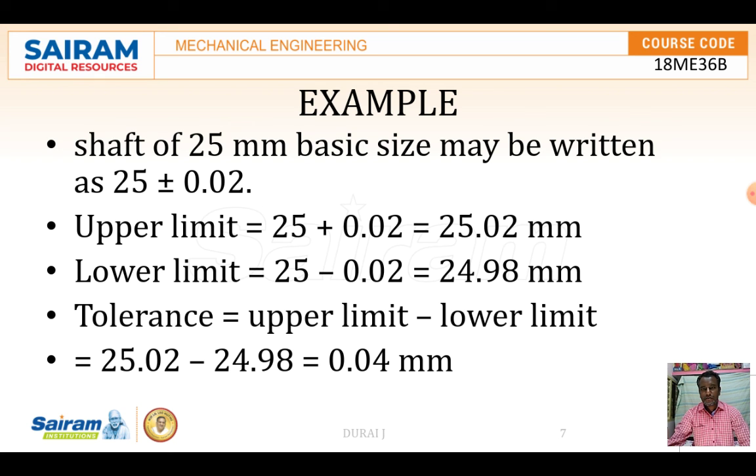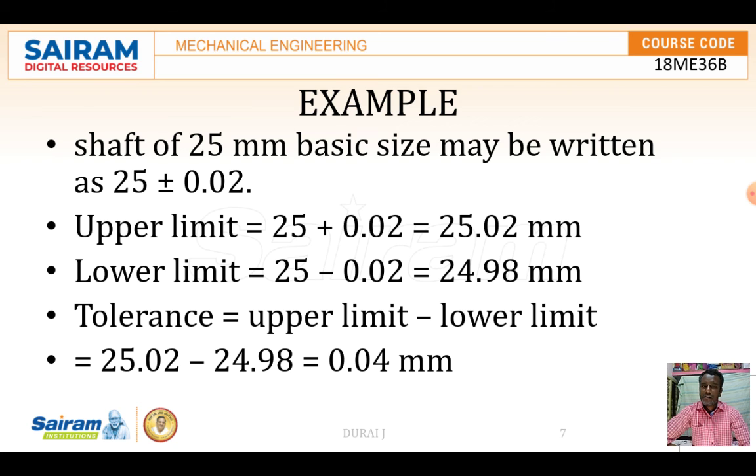Within which the component has to lie, that is the limit. The difference between the upper limit and the lower limit is called the tolerance, or we can also call it the maximum permissible variation allowed by the authority.